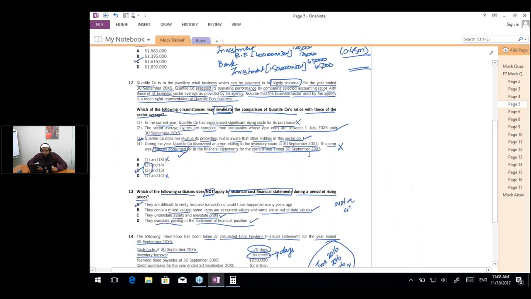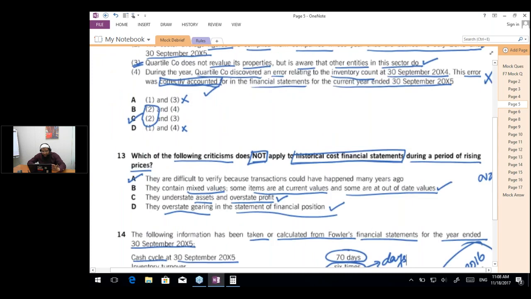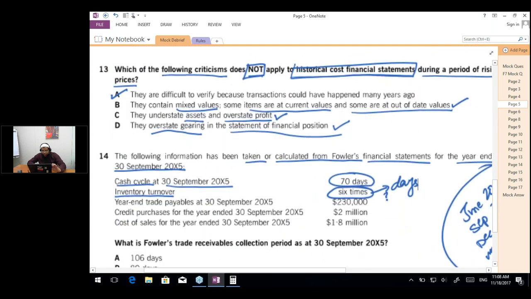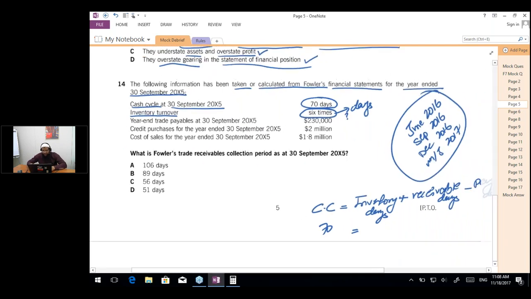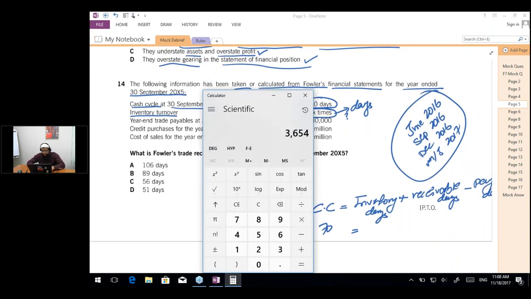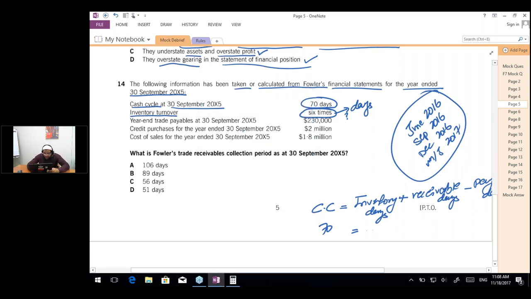So let's move back. The question has given us 6 times. So I'm going to convert this into days by 365 divided by 6, which is going to be 60.83333. So we can say 61 days, plus receivable days is the value that we are going to calculate, minus the payable days. The question has given us the year-end payables of 230,000 and the purchases as 2 million and the cost of sales as 1.8. So cost of sales is irrelevant.